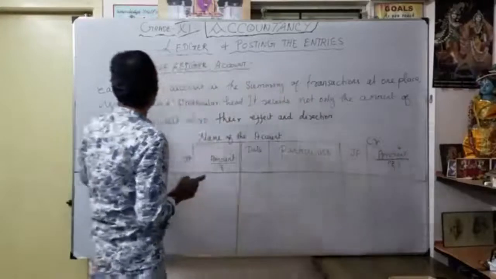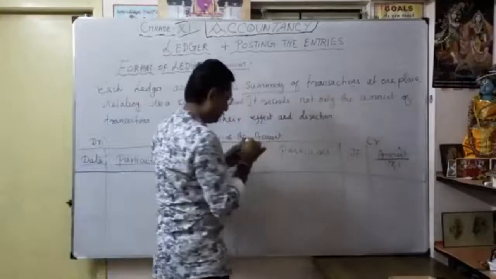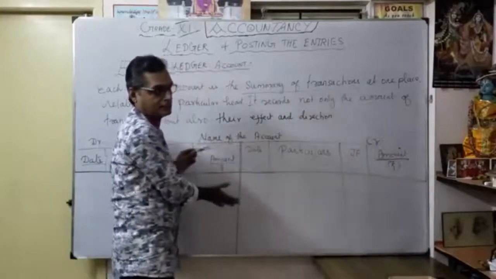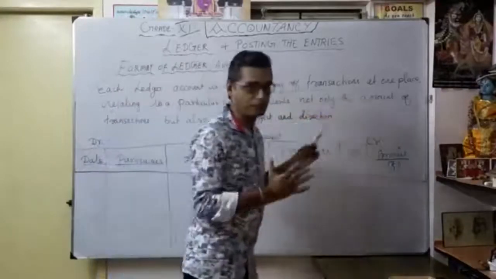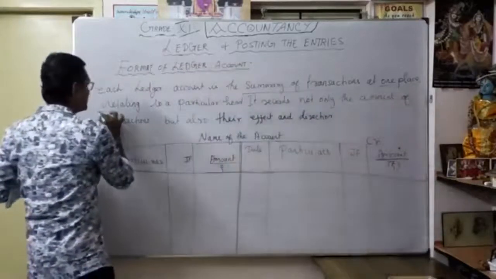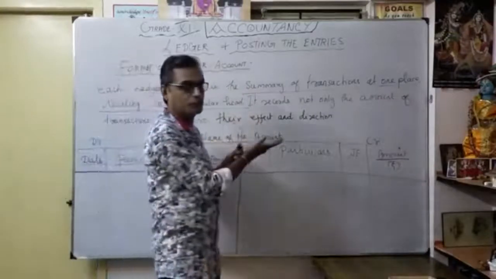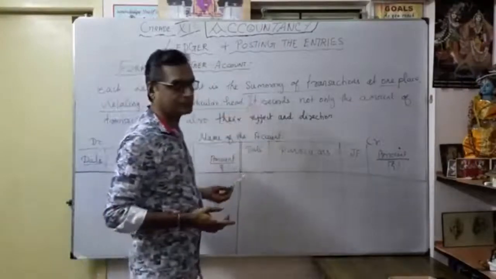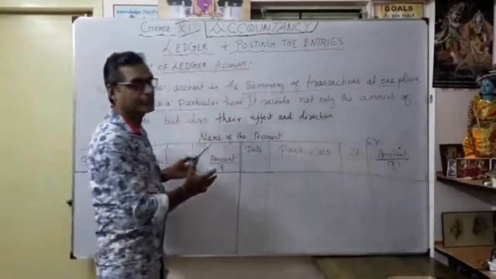So each ledger account is the summary of transactions. In the preparation of the account, it is the summary of all the transactions of the whole year, at one place, relating to a particular head. This is the head of the account, the name of the account, the head you are going to discuss.